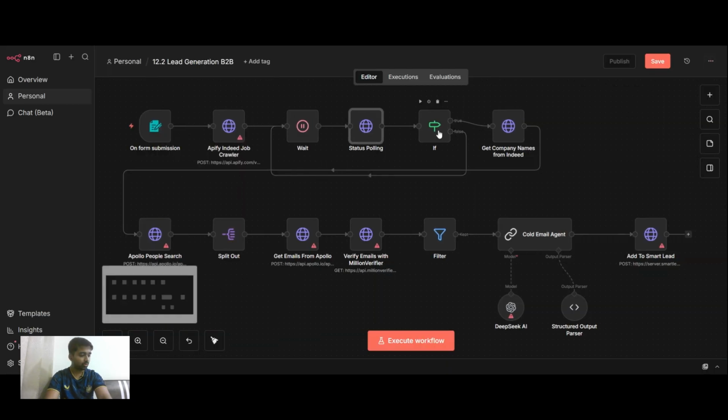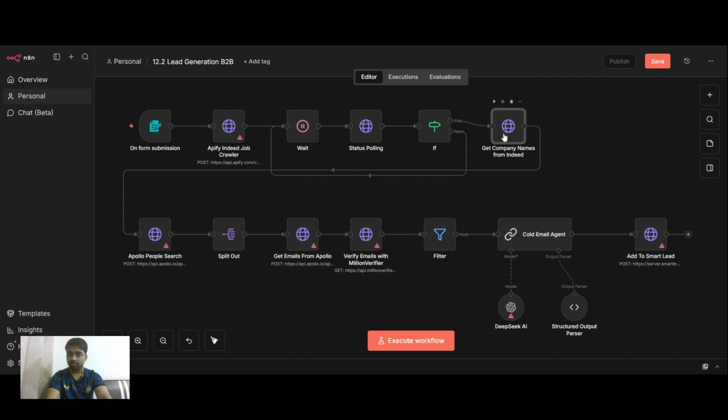Second, there is an if node, where if everything goes perfectly, it goes into a true branch, and then into an HTTP request again to get the name of the company from Indeed. But if anything goes wrong, it goes into false, and the whole workflow gets into a loop where it waits again for 10 seconds. It's going to start scraping from the HTTP request, and when we get data, it's going to go into true. We are going to get the names of the company from Indeed.